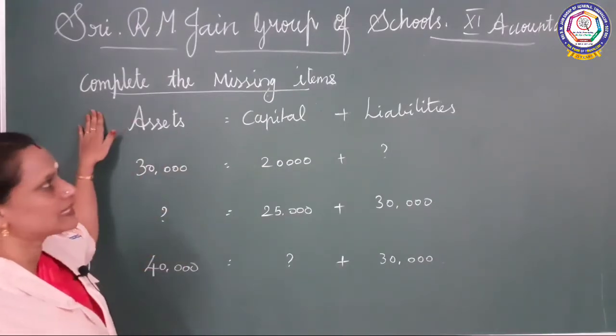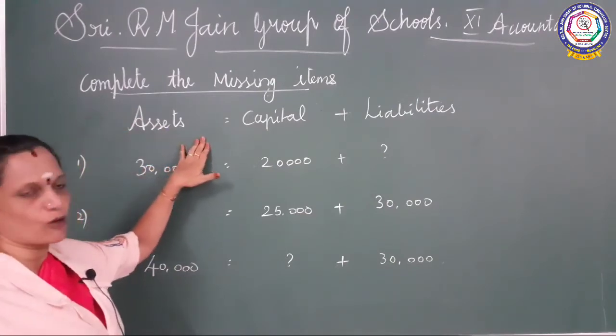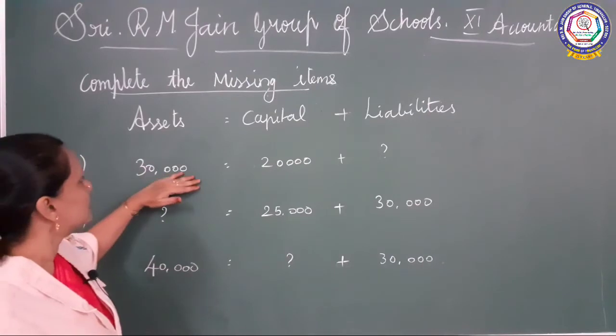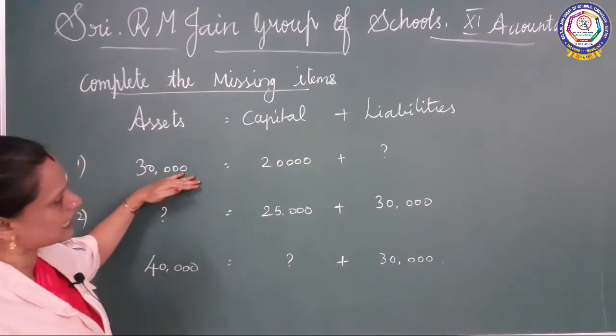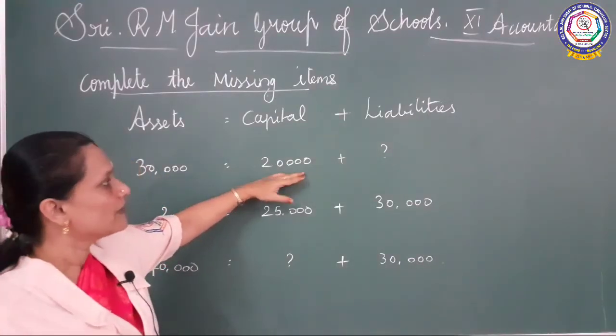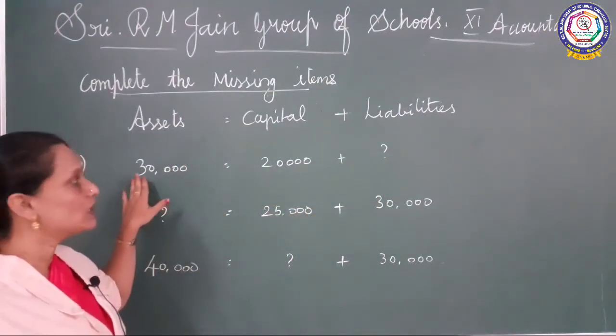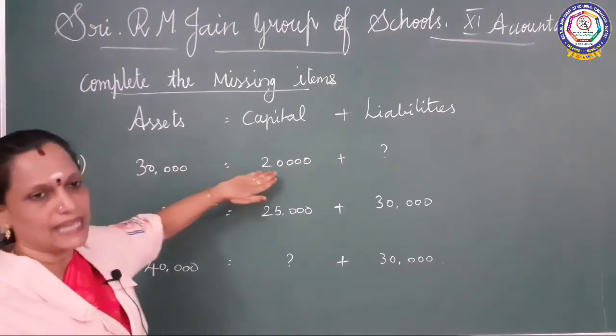See, complete the missing items. Now with the help of this formula we are going to find the missing numbers. Okay, see, 30,000 they have given as assets and capital also they have given. We have to find out the liability, so what should we do? We have to subtract capital from asset, isn't it?